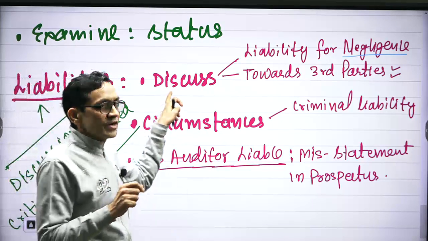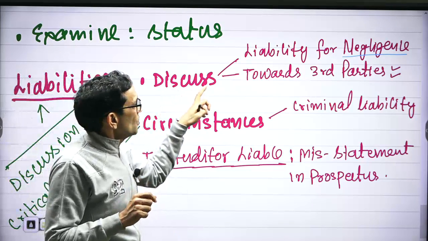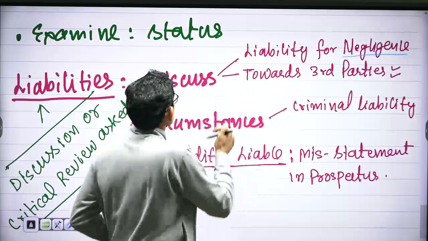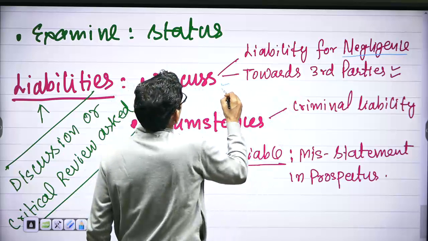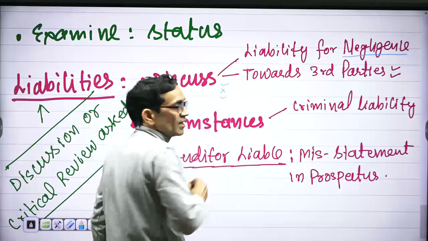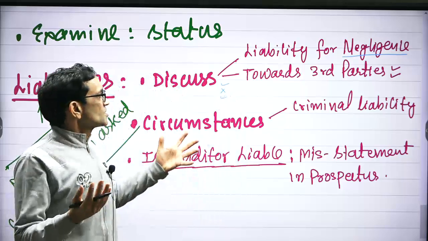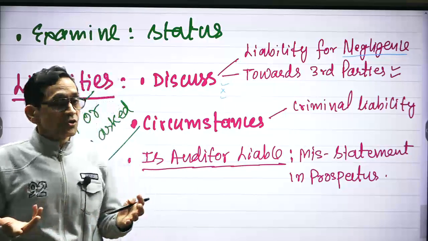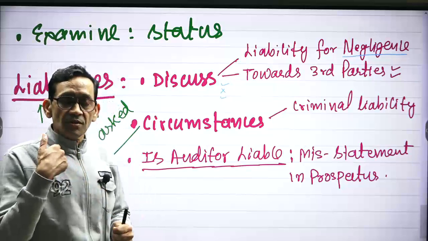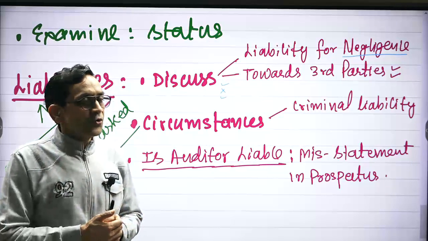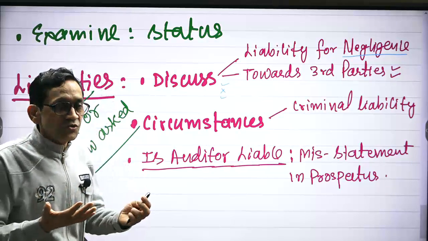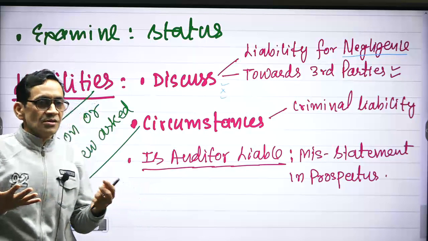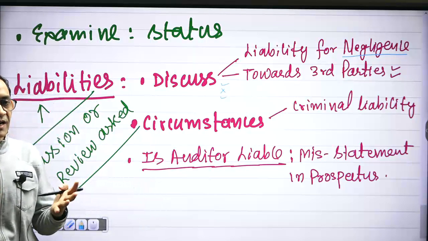So here we have to write it is very difficult. And towards third party, so discuss means some acceptable view, some not acceptable view, and final conclusion. So discussion means I will first say that no, he is not liable. Thereafter I will say it is not the true idea. Since accounts are used by the public at large, so he should be held liable.